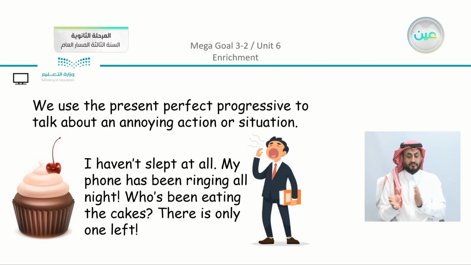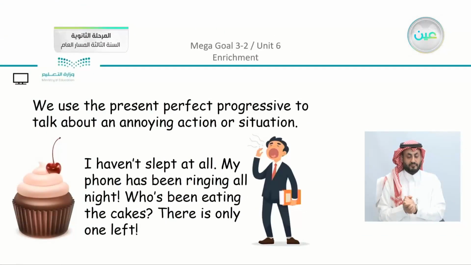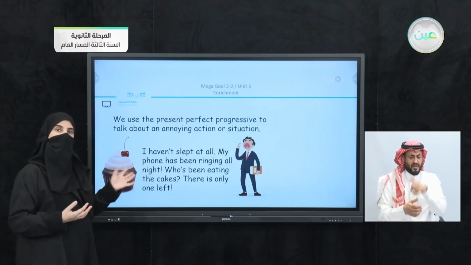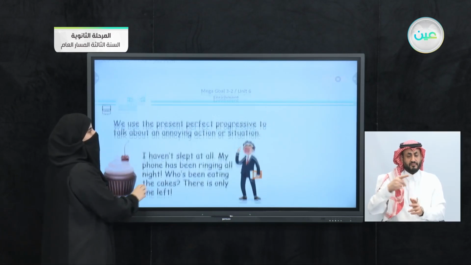Also, if you recall, we can use it to express annoyance sometimes. When we say, I haven't slept, my phone has been ringing all night, and who's been eating the cakes? There is only one left. So here we are expressing annoyance, some kind of complaint or complaining, and we can use the present perfect progressive.